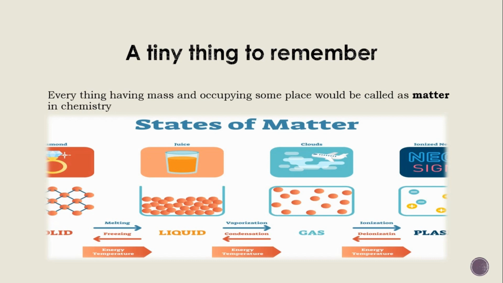Now, there is a tiny thing to remember. Everything having mass and occupying some space is called matter. In chemistry, diamond, juices, clouds, and all the other things in this universe are said to be matter, right? Even a tiny hair is matter.